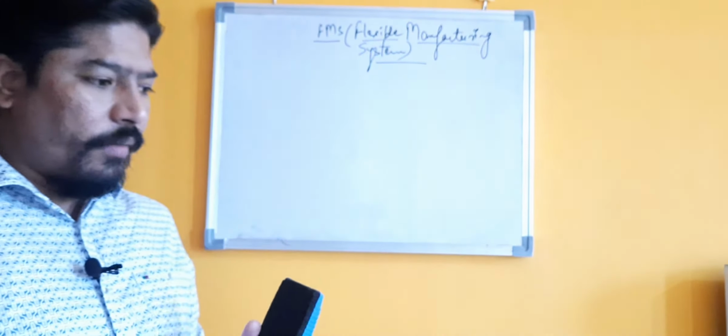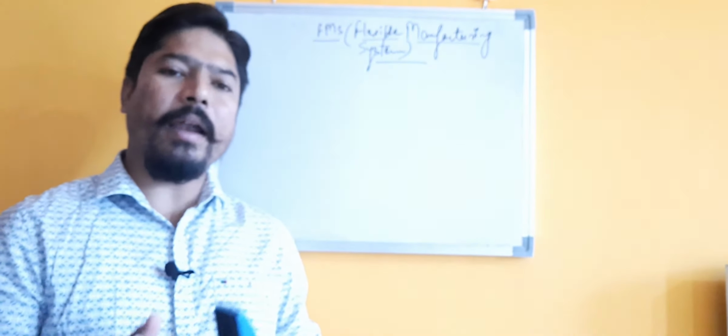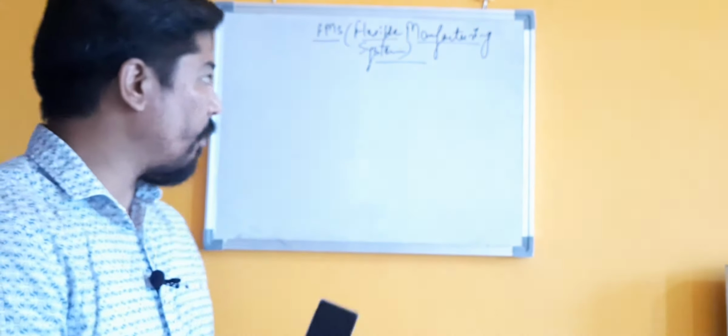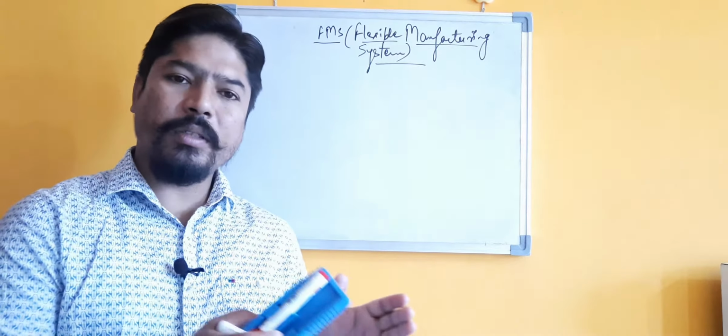So first we need to define it, because it is an add-on, you can say, to your automated system or group technology system.